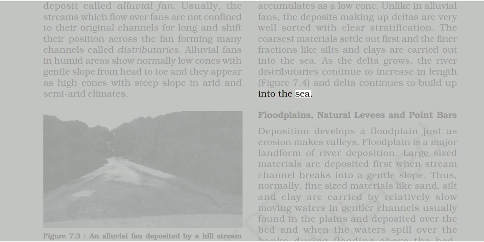into the sea. Floodplains, natural levees and point bars. Deposition develops a floodplain just as erosion makes valleys. Floodplain is a major landform of river deposition. Large-sized materials are deposited first when a stream channel breaks into a gentle slope. Thus, normally, fine-sized materials like sand, silt and clay are carried by relatively slow-moving waters in gentler channels usually found in the plains and deposited over the bed, and when the waters spill over the banks during flooding above the